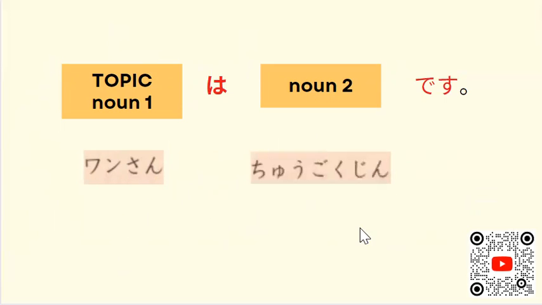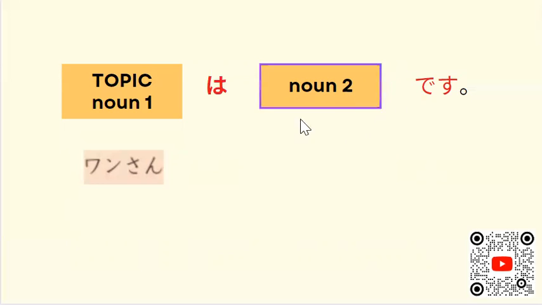So, Chinese, doctor. So, just practice. ワンさんは中国人です。Again, our topic here is ワンさん. So we will change the noun to information, ワンさんは医者です。いいですか、皆さん。Okay.